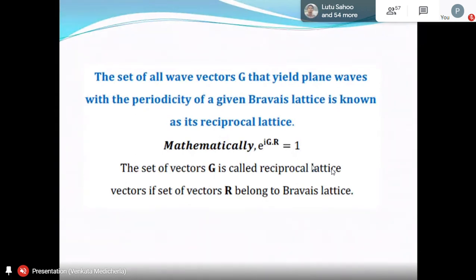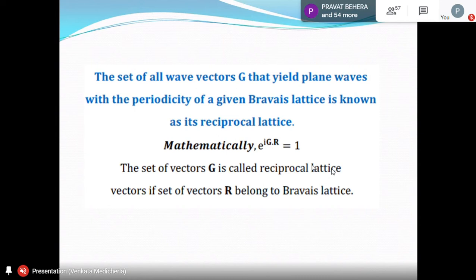So e^(iG·R) is 1. That set of vectors G is called reciprocal lattice vectors. If the set of vectors R belongs to a Bravais lattice, then when you call the G a reciprocal lattice, that means R must be a Bravais lattice. Otherwise you cannot call it that. You cannot just take some vectors and put them here and find G. That will not be called a reciprocal lattice. We call it a reciprocal lattice only when R belongs to a Bravais lattice. Okay, so this is the definition we should use.